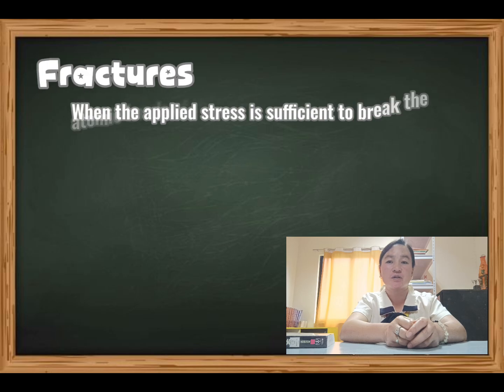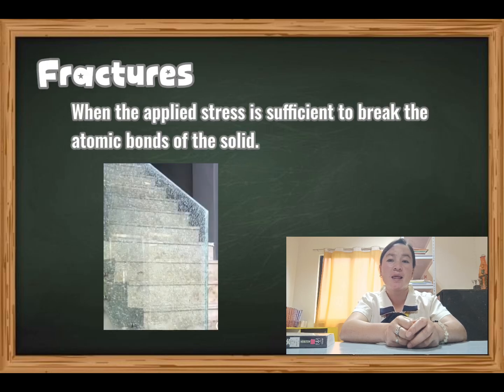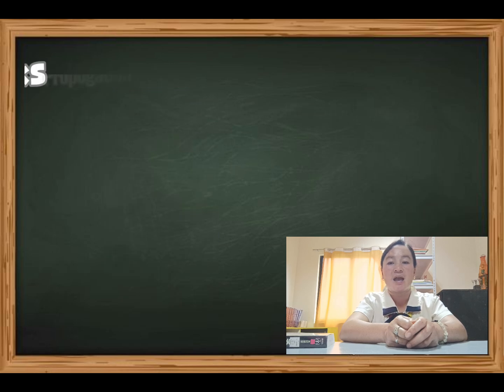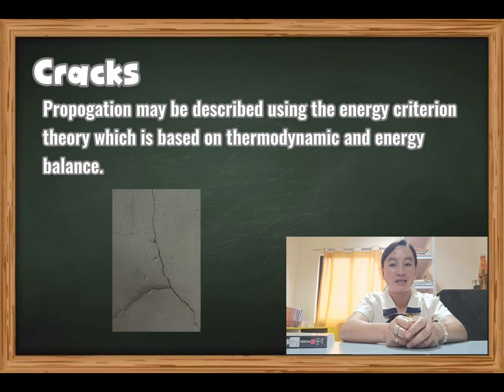So what is fracture? Fracture occurs when the applied stress is sufficient to break the atomic bonds of the solid, a separation of an object into two or more pieces. The glass in the image has broken into many small, blunt fragments instead of long, sharp shards. When the glass is heated strongly, scratched deeply, or exposed to sudden temperature change, those internal stresses are released all at once. And then our example of nature is this.